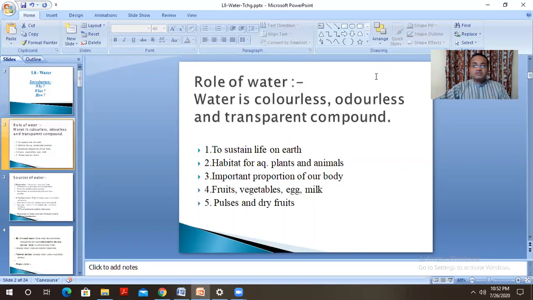Our body consists of water, and this water is important for the circulation of various nutrients from one part of the body to other parts of the body. And blood also contains water. Then this water is an important constituent of fruits, vegetables, egg, milk; all of them contain water in appropriate proportion. Even the dry fruits and pulses also contain some percentage of water. So that means water plays an important role in our life.